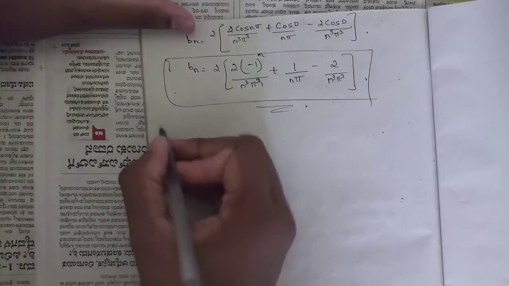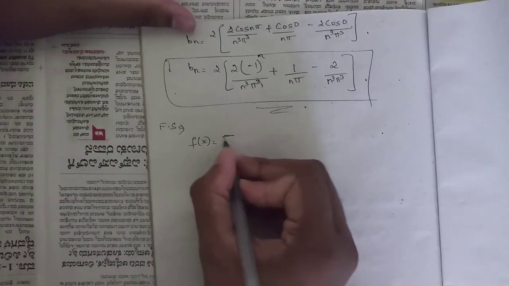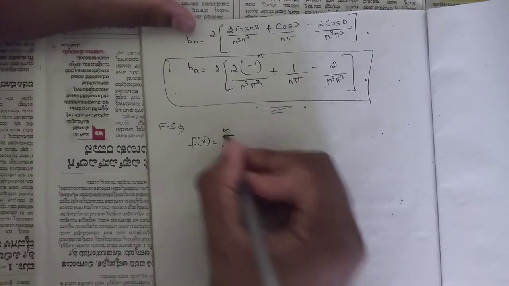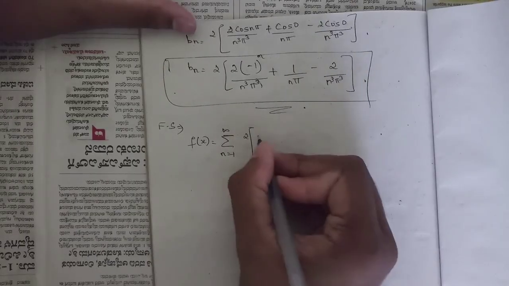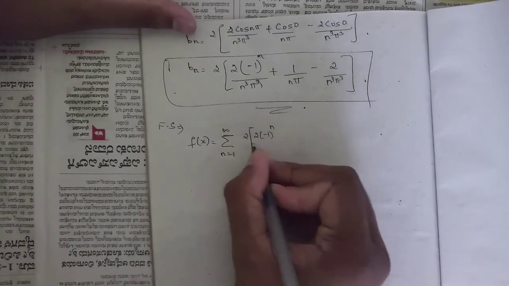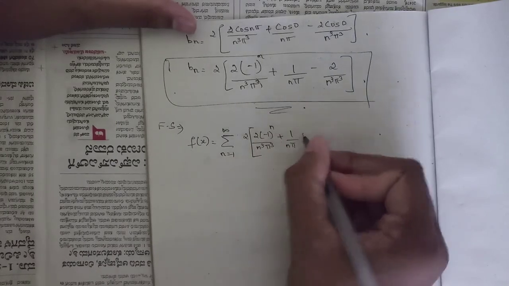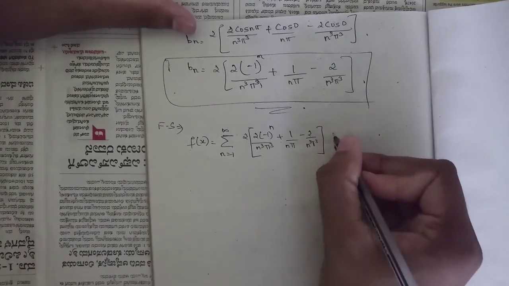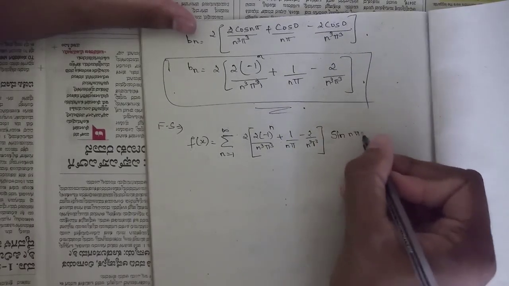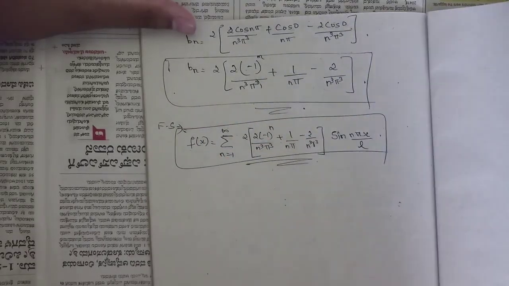So now let's write the Fourier series. Summation n tends from 1 to infinity, b_n term, that is 2 into (minus 1 to the power n) by n cube pi cube plus 1 by n pi minus 2 by n cube pi cube, into sin n pi x by l. So this is your required Fourier series.